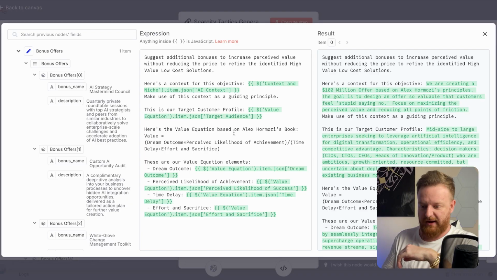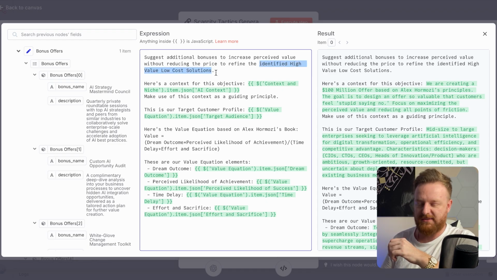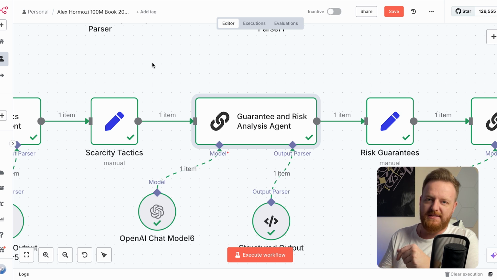essentially faster, right? As you can see here, the suggestion is additional bonuses to increase perceived value without reducing the price. That's really key: you don't ever want to argue on price. You want to argue on value. And that's why we can do offer stacks and things like that, because people are going, oh, I'm getting all this extra stuff from this other company, which makes the perceived value go so much higher than the price they're paying. To refine the identified high value, low cost solutions, which are the things we always focus on first, right? We're now on to the guarantees and risk analysis.